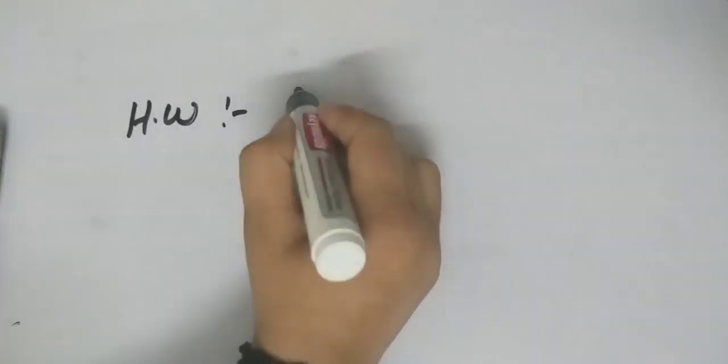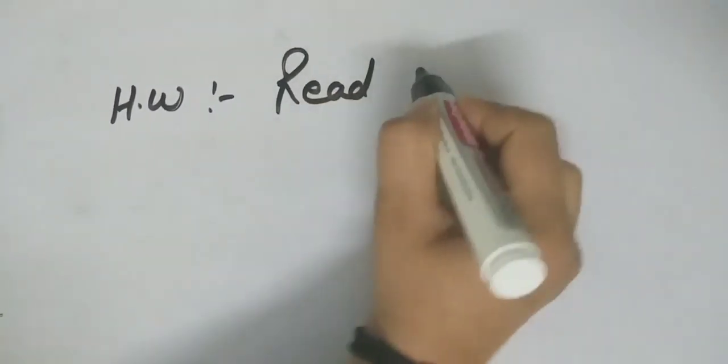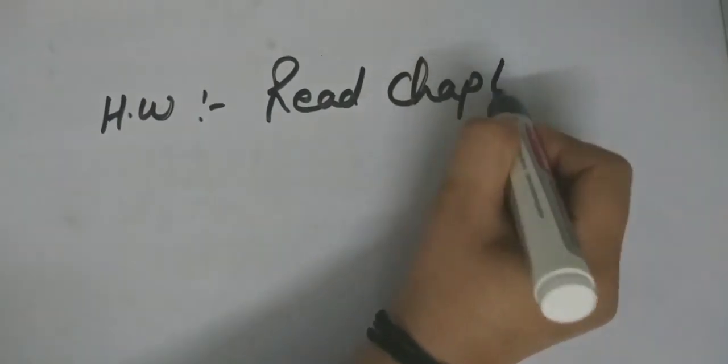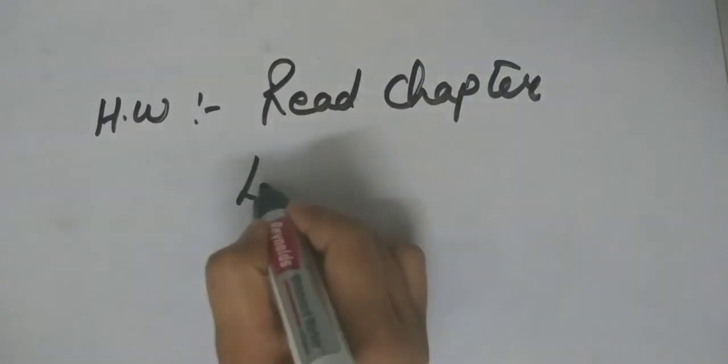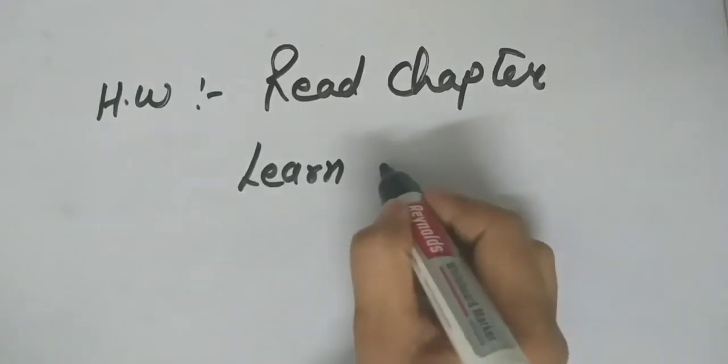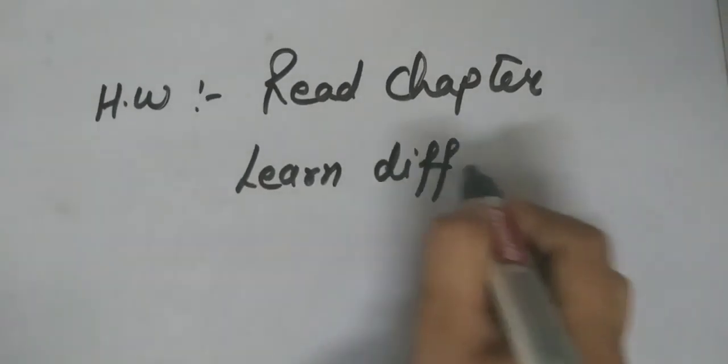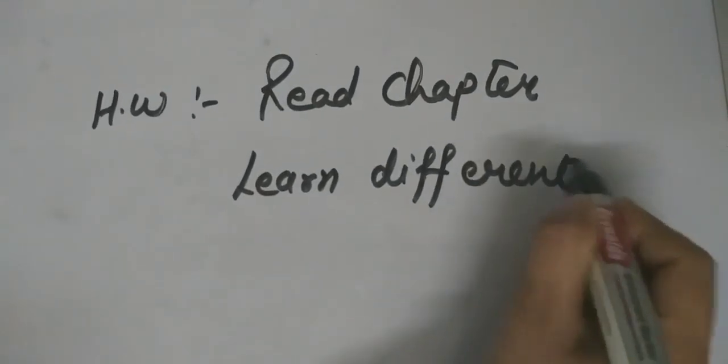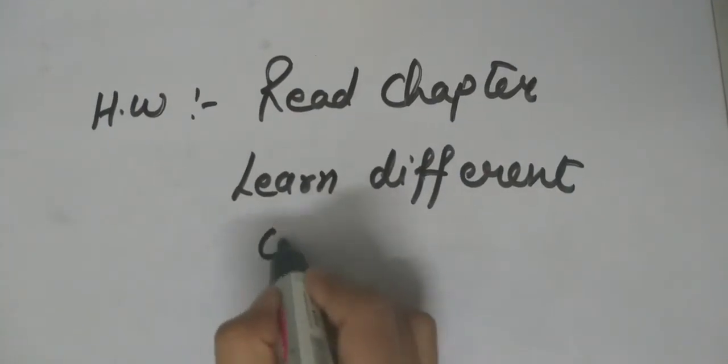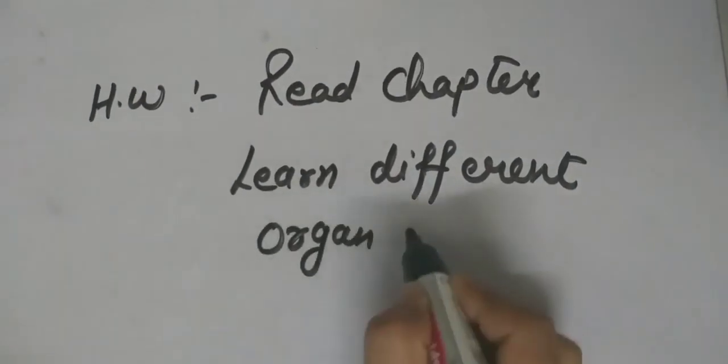So your homework: you will read the chapter, you will learn the different organ systems given in the table.